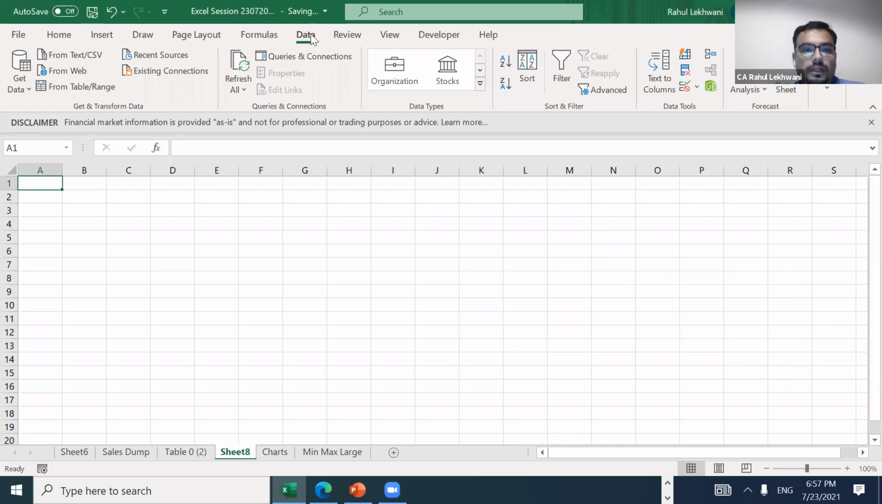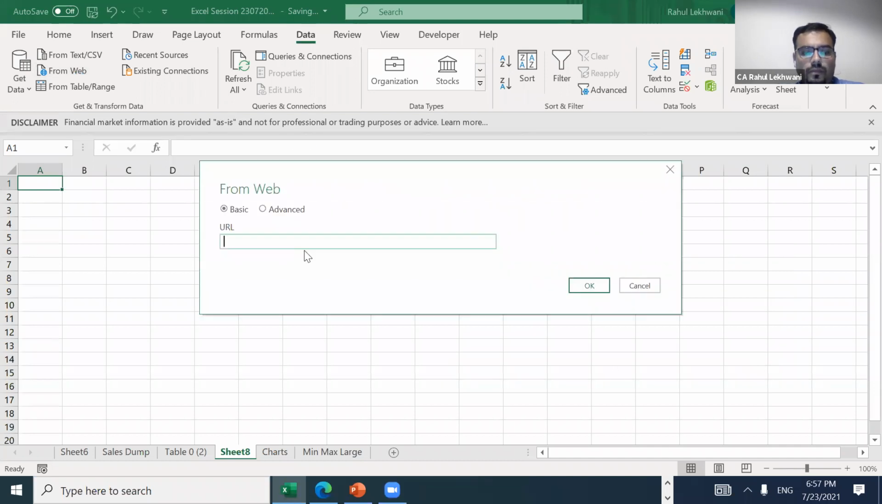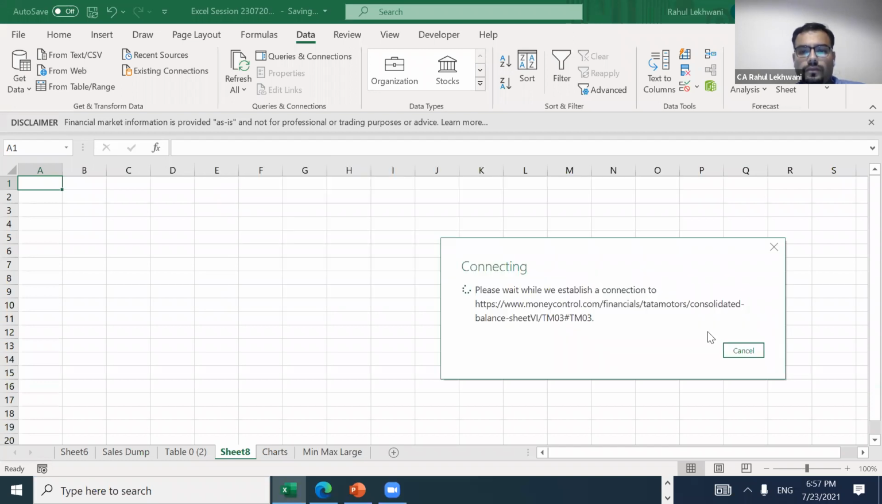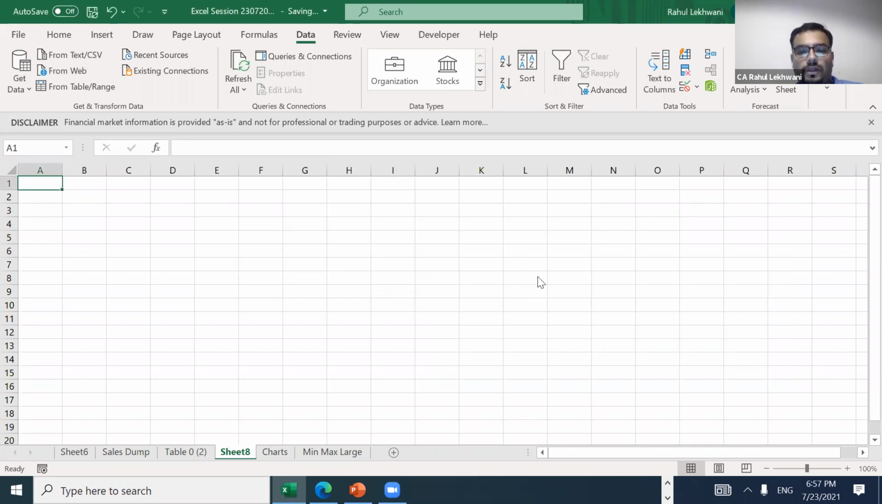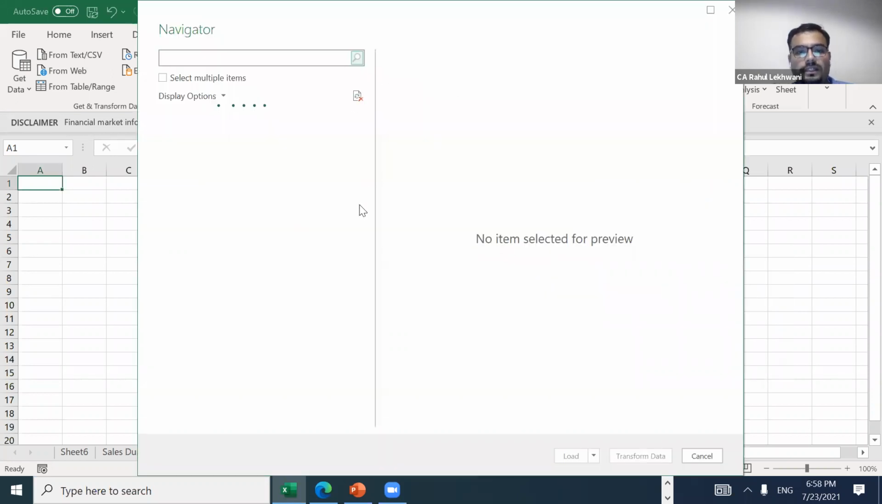I think we need to do it again. Actually, it depends on your connection also. Sometimes if you are not having a good network, then it creates an issue.